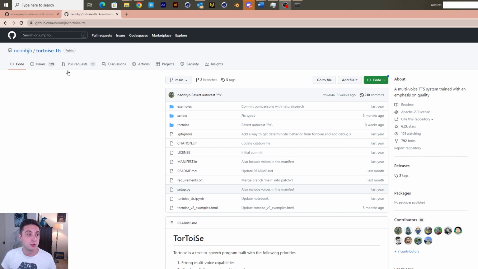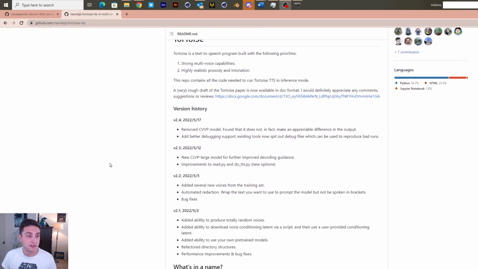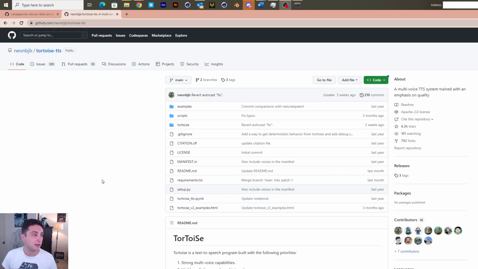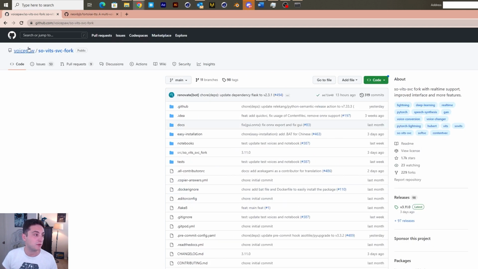So step number one was replicating Donald Glover's voice. There's a few online tools that claim that you can do this for free. For example, Voice AI was one of them, but when I downloaded the program, it turns out that to train your own, you had to pay a premium fee. So it was time to find a free version. The first repository that I found was Tortoise. A lot of people online have had success with this one. I just wasn't able to make it work. I kept looking and ended up finding this one over here, SO Vids.